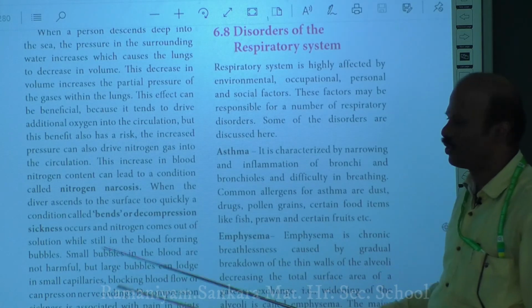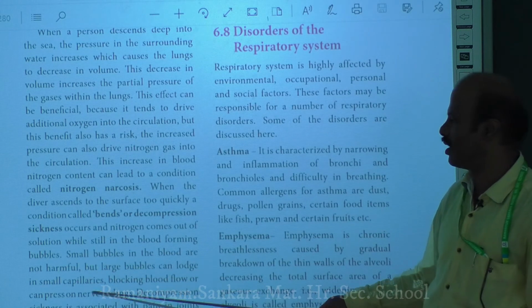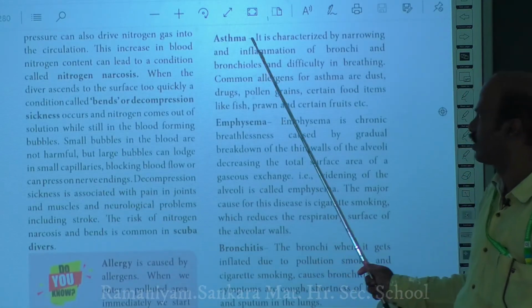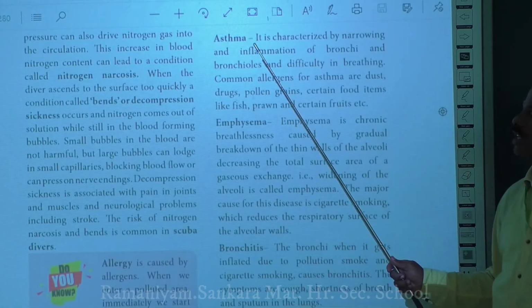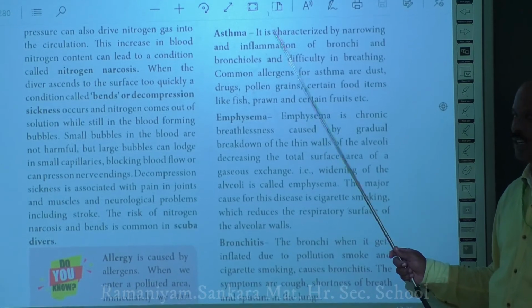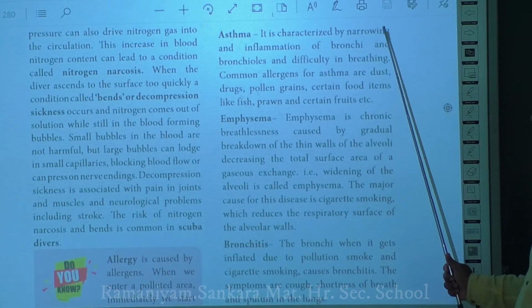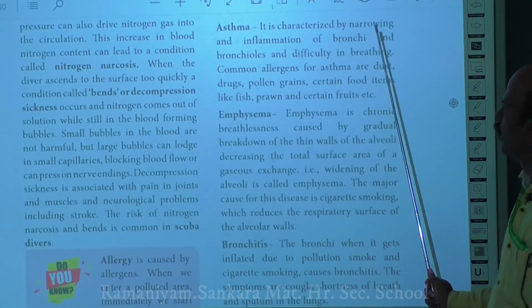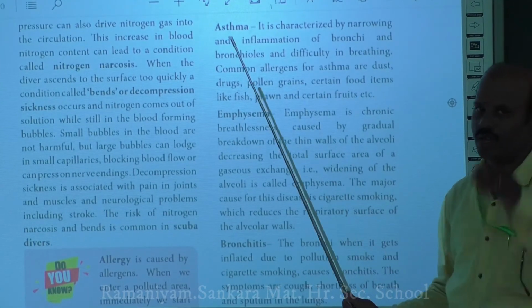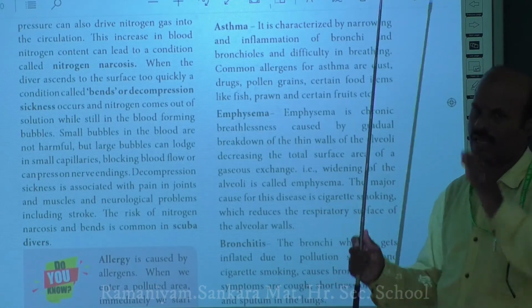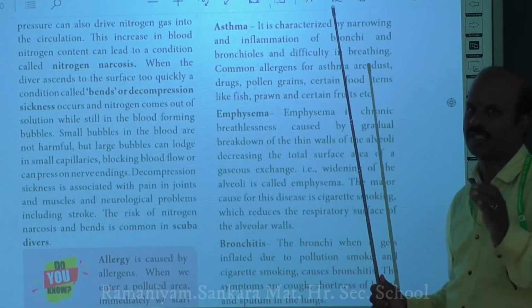We are going to see some four or five respiratory disorders. The first disorder we are going to discuss is asthma. So what is meant by asthma? It is an important respiratory disorder which is commonly seen in people. It is usually characterized by narrowing and inflammation of the bronchi and bronchioles. You know that bronchi and bronchioles are respiratory tract structures.